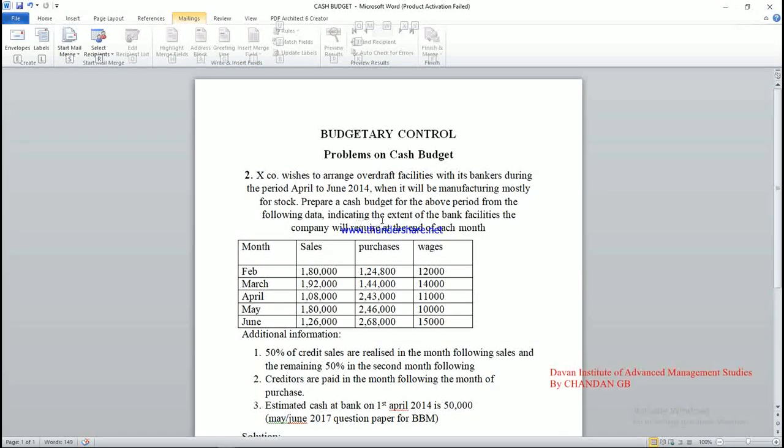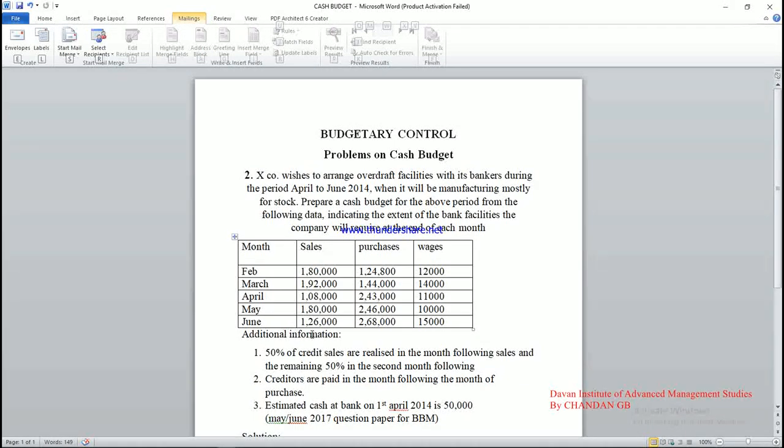indicate the extent of the bank facilities the company will require at the end of each month. They are given the data: months, sales, purchases and wages. The months are from February to June, but you have to prepare only for three months, that is April, May and June. The purchases is the concept of creditors. Sales is nothing but the concept of debtors, as we discussed in the previous video.